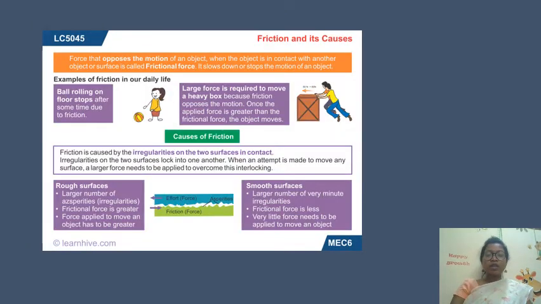So here you can see what friction is. Examples of friction are a ball rolling on the floor that stops after some time due to friction, and we require a lot of force to move a large heavy box, that is due to friction. So why does friction occur? What are the causes of friction?